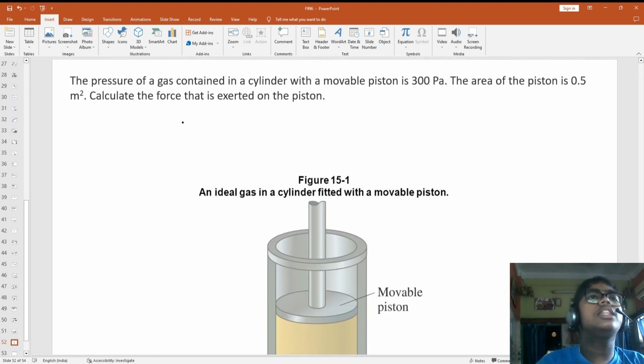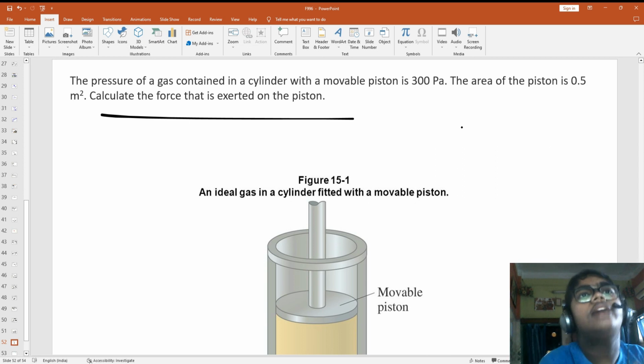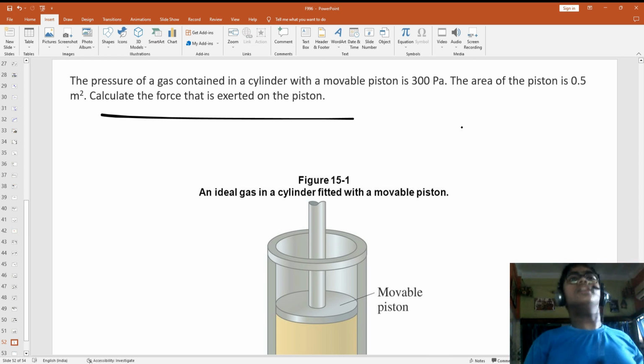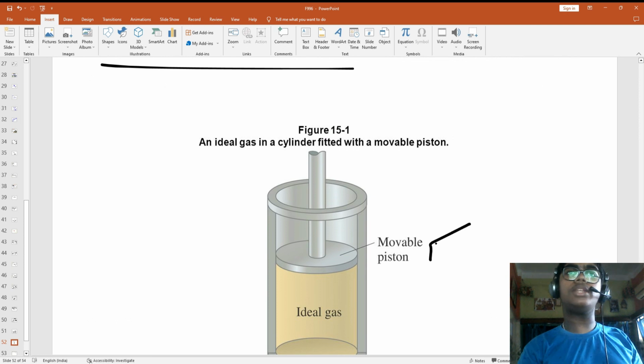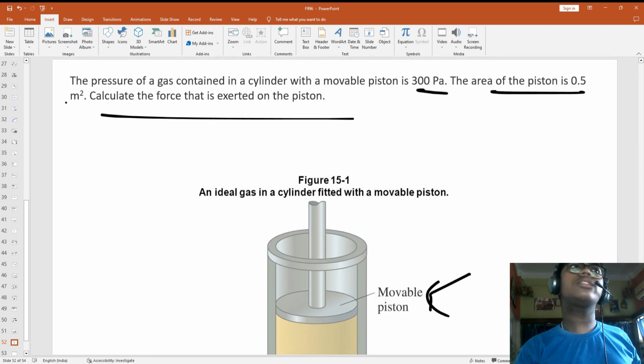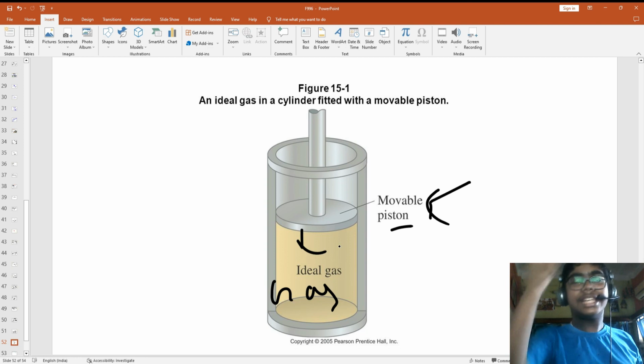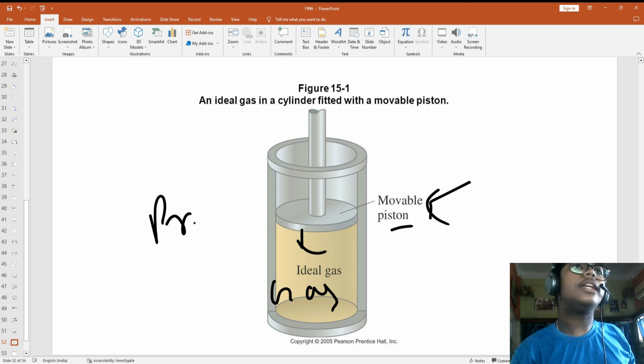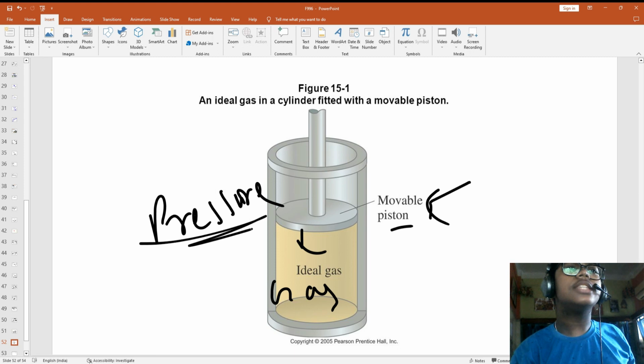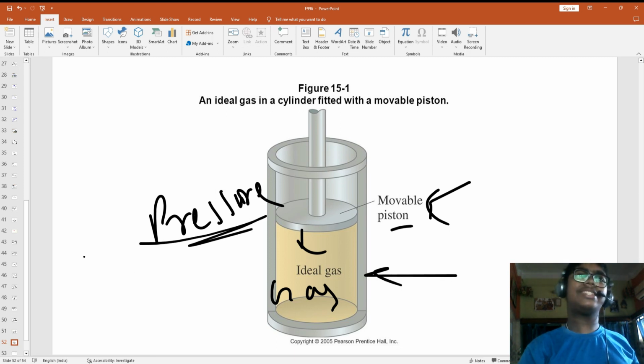Now see this question: the pressure of the gas contained in a cylinder with a movable piston is 300 pascal. This is the movable piston, I am just explaining. The area of the piston is given, calculate the force. This one handle is there and this is the movable piston, here one gas is enclosed, so when we are pressing this, pressure is applied on this gas.